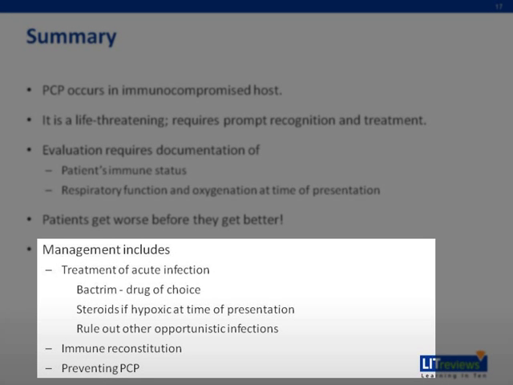Management includes, first, treatment of the acute infection. Bactrim is the drug of choice. If they are hypoxic at time of presentation, remember to include steroids and to rule out other opportunistic infections. Second, immune reconstitute our patients as appropriate, and following treatment of acute PCP, remember you have to prevent PCP as well.